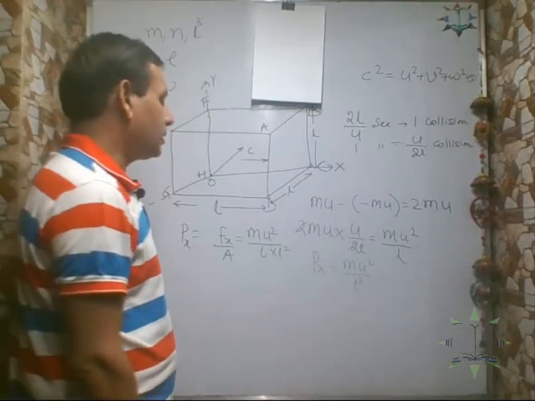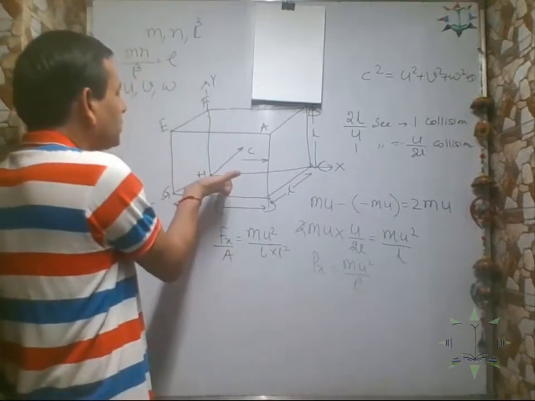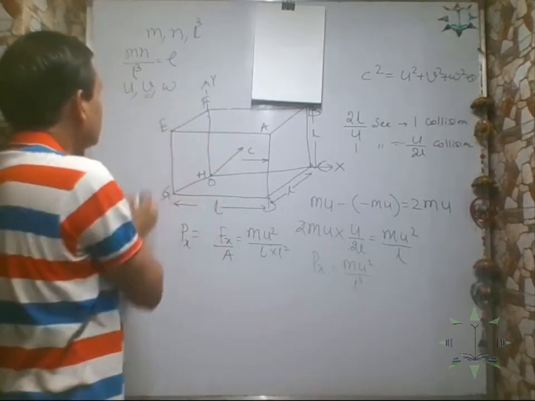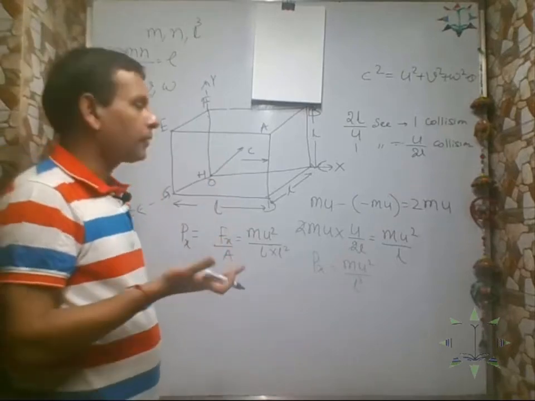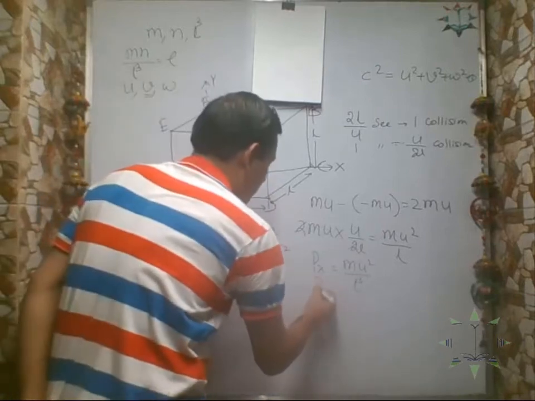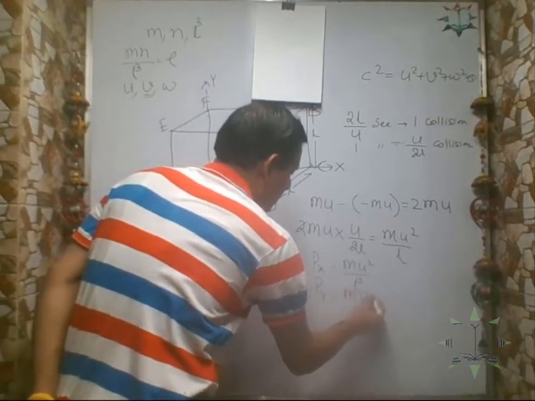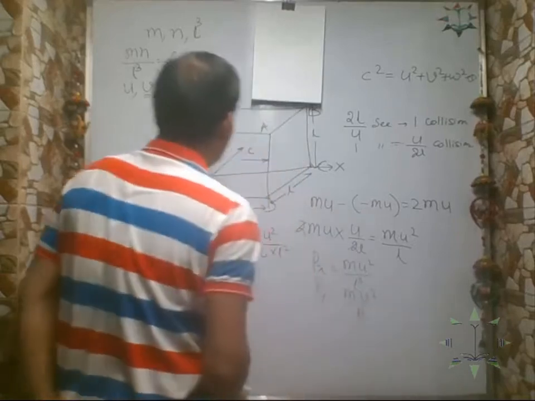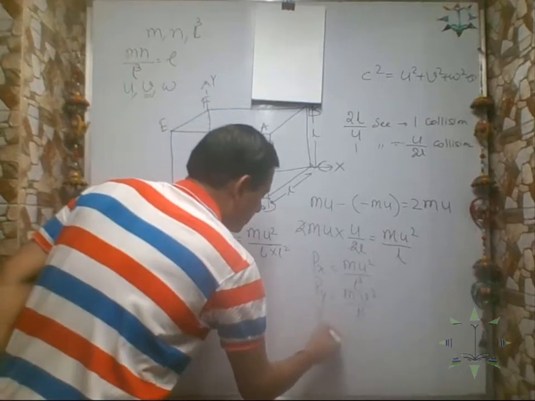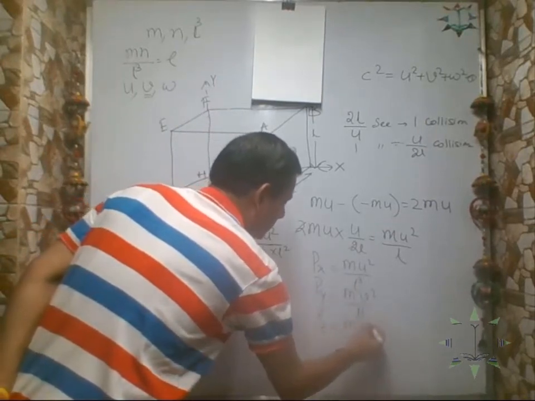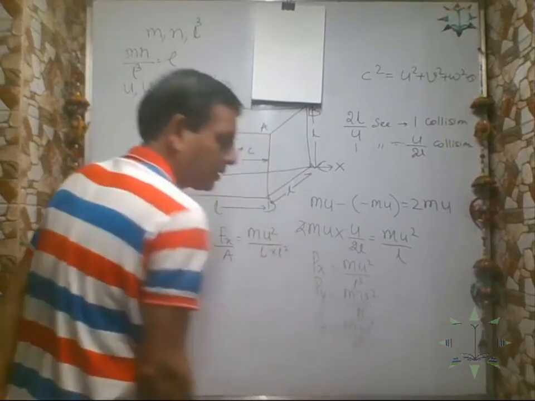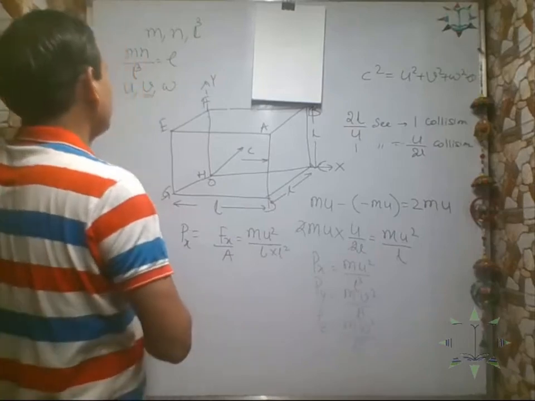Correct? Similarly, if we consider the motion of the molecule along the y-axis, suppose the molecule is moving along the y-axis with velocity v. If I take the velocity along the y-axis, then how much pressure will there be along the y-axis? Py will be m into v square by L cube. Correct? If I consider the motion of the molecule along the z-axis, how much will the pressure along the z-axis be? The component of velocity along the z-axis is w, so m w square by L cube. Correct?